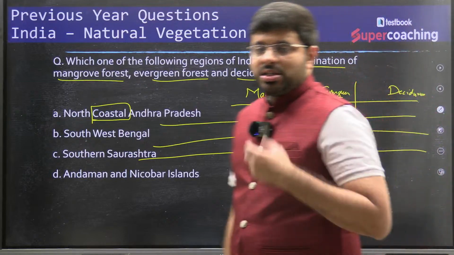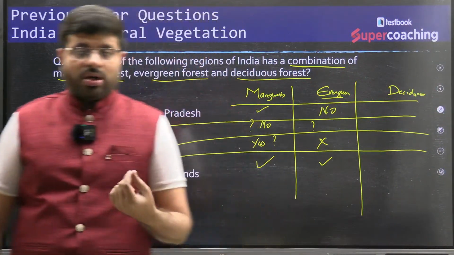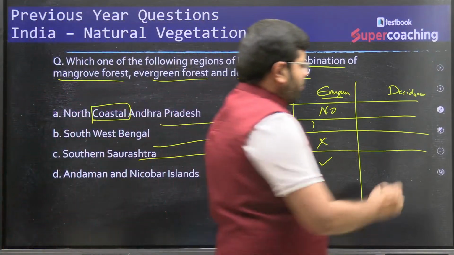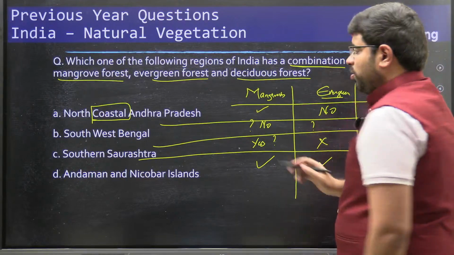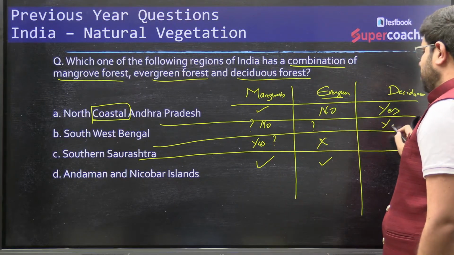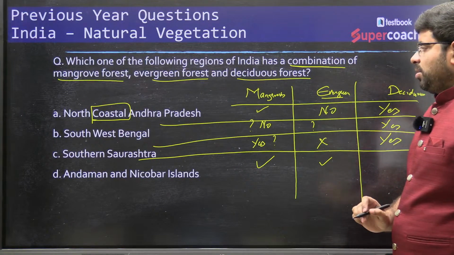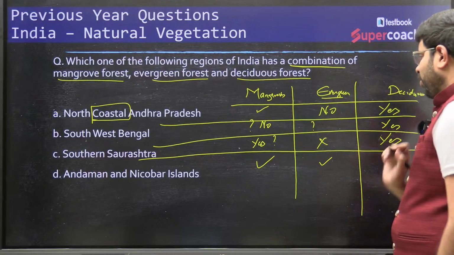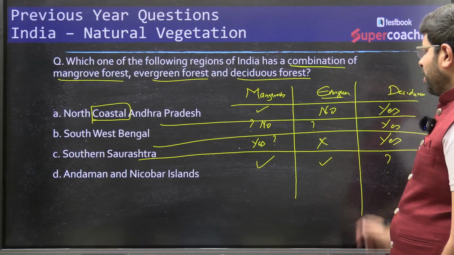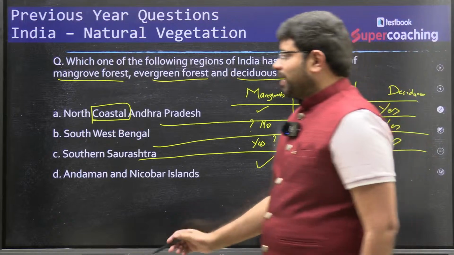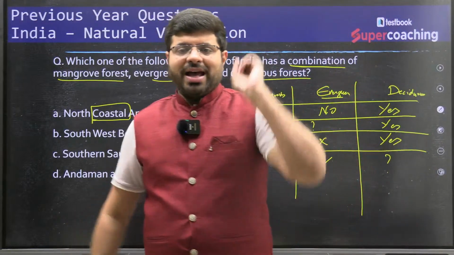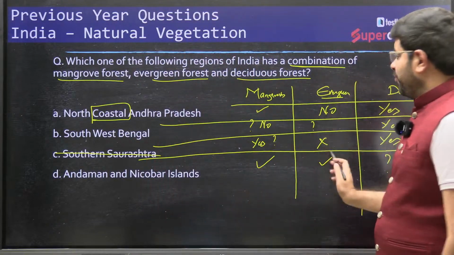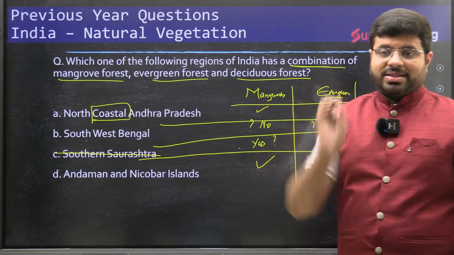Deciduous means what? Shedding of leaves, where there is lesser rainfall. So, do you find deciduous forest in north coastal Andhra Pradesh? Definitely yes. Do you find deciduous in Southwest Bengal? Yes. Saurashtra? Yes. Everything yes. Do you find it in Andaman Nicobar? This is the question mark now. With this question mark, now you can segregate. The only option for damn sure while you are eliminating is southern Saurashtra, because you will not have evergreen for sure there, because rainfall is lesser.